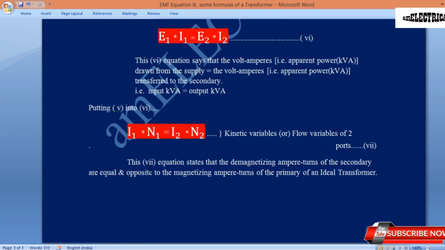This seventh equation states that the demagnetizing ampere turns of the secondary are equal and opposite to the magnetizing ampere turns of the primary of an ideal transformer.